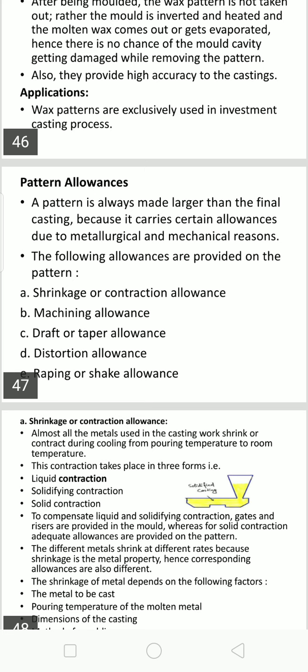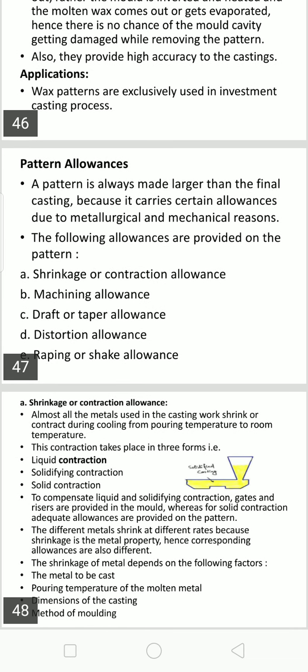Normally, for metallurgical and mechanical reasons and to avoid defects, a number of allowances are provided on a pattern to obtain a good quality casting. The different types of pattern allowances are shrinkage or contraction allowance, machine finish allowance, draft or taper allowance, distortion allowance, warping or shaking allowance, and lastly grind finish or grinding allowance, or scaling allowance, as they call it.